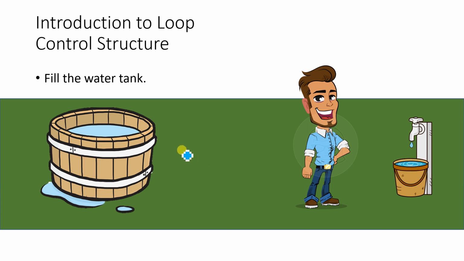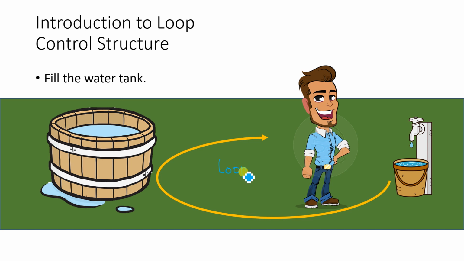Now let us understand what the man is going to do. The man will bring the water by filling the bucket, come near the tank, put all the water inside the tank and check whether the tank is getting filled up or not. Then he goes back, again fills the bucket, brings the water and puts it inside the tank, and so on. So this forms a loop actually. That means he is doing the same task repeatedly. When somebody is doing the same task repeatedly, that type of thing is called a loop, right?